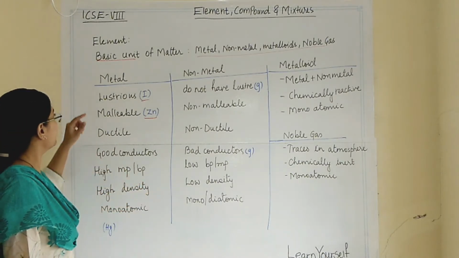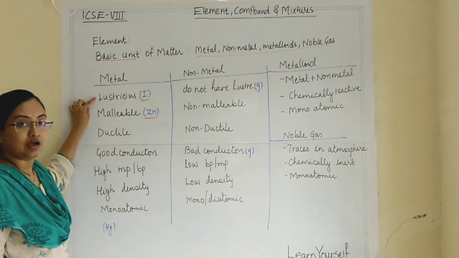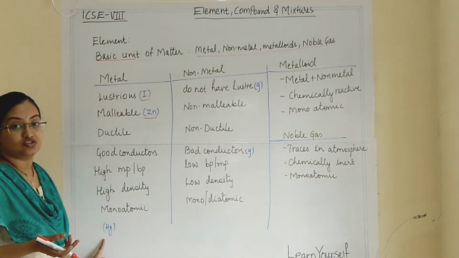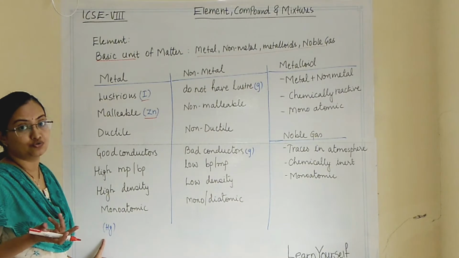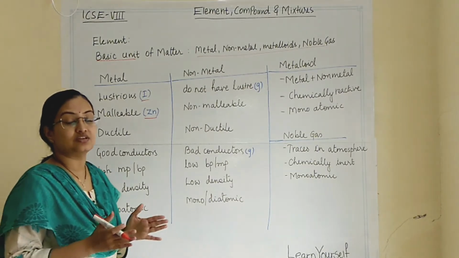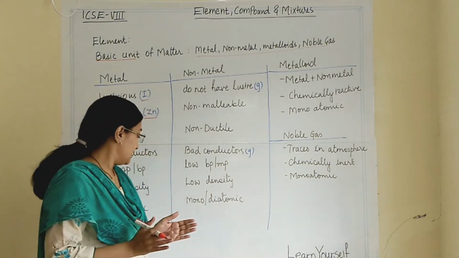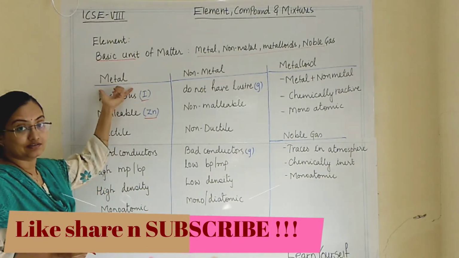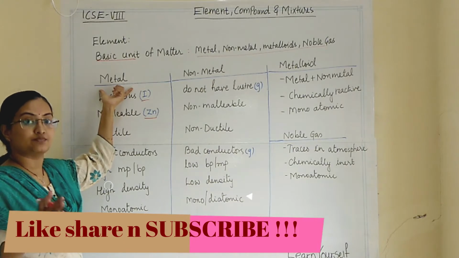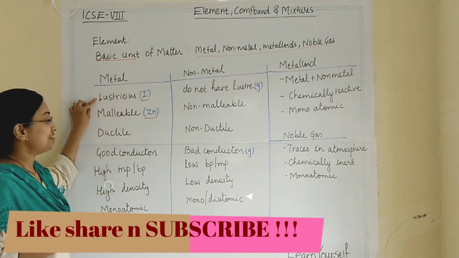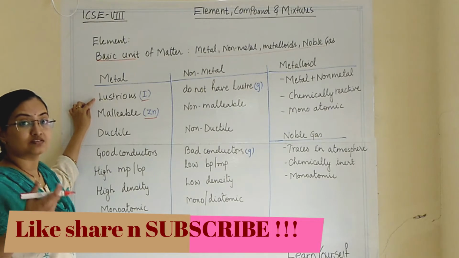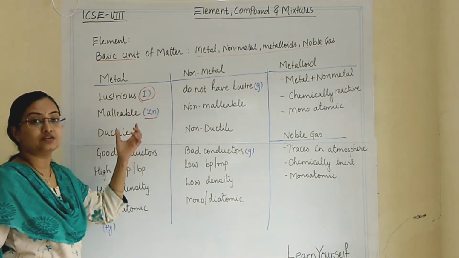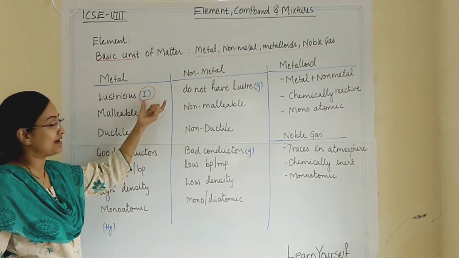We will discuss it. So metals are generally solid, but the exception is Hg. What is Hg? It is mercury. Mercury at room temperature is liquid. So mercury is the exception when we are talking about metals being solid. Metals are generally lustrous, that means they have shine, but the exception is iodine. Iodine does not have shine, but iodine is a metal.